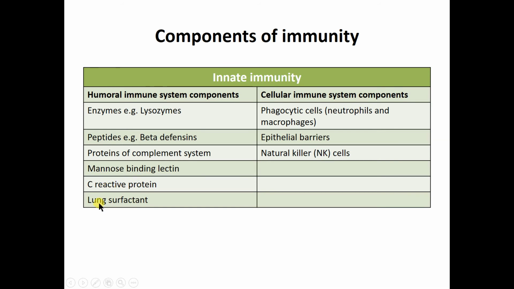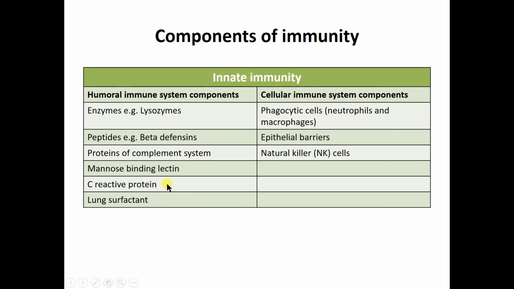Then C reactive protein and lung surfactant also help give the immune response against certain pathogens in the lung and in the blood, as a natural immune response.